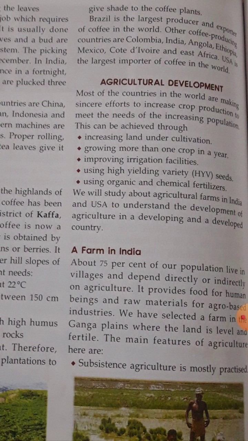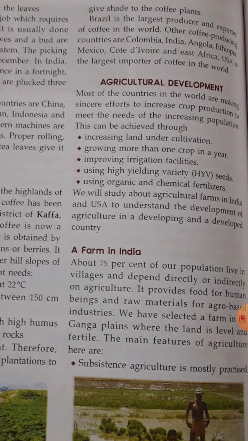So today we are going to learn about our own country. We all know that India is a farm based country. About 75% of the population live in villages and they depend directly or indirectly on agriculture. Now what does it provide? It provides food for human beings and raw materials for agro-based industries.